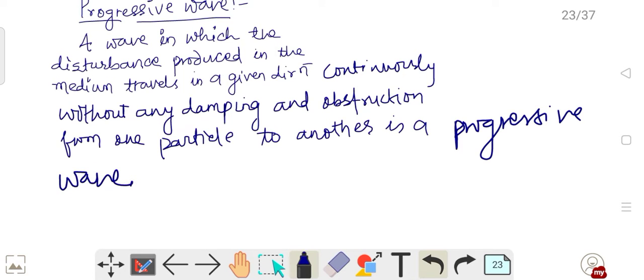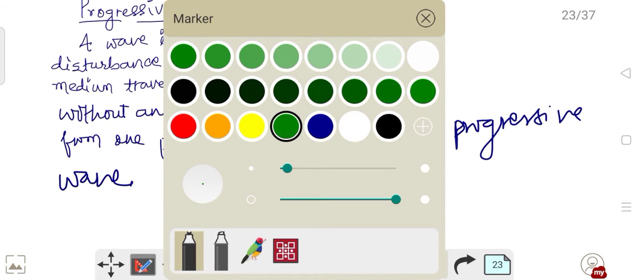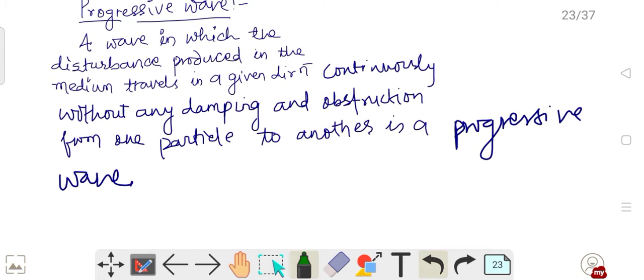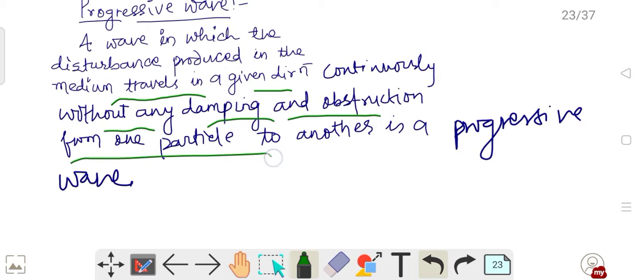Progressive wave. What it is trying to say is: a wave in which the disturbance produced in the medium travels in a given direction continuously, without any damping and obstruction, from one particle to another, is a progressive wave.